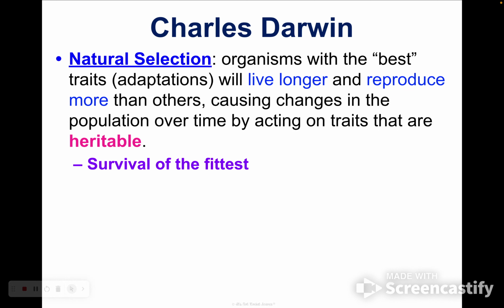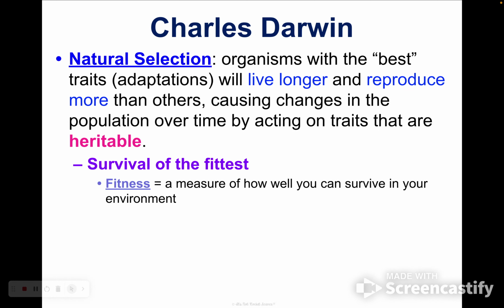This is also called survival of the fittest. Fitness being a measure of how well you are adapted to your specific environment. One thing that's really important to remember about natural selection is that it's very specific to each environment. An organism that's really well adapted or really fit in one environment is not going to be as fit in another environment. I mean, humans are not very fit for living in water, but dolphins are. And we're both mammals that have a lot of traits in common. So that's a silly example, but you get the idea.